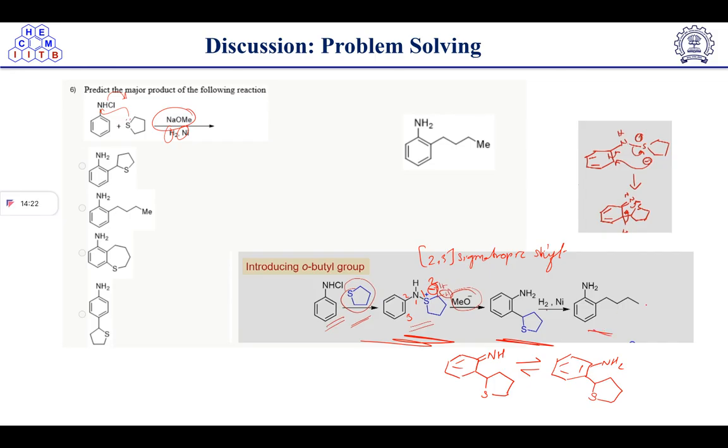How is this? Carbon you can count 1, 2, 3, 4. So here 1, 2, 3, 4 carbons we will get, and S will knock out in Raney nickel condition.